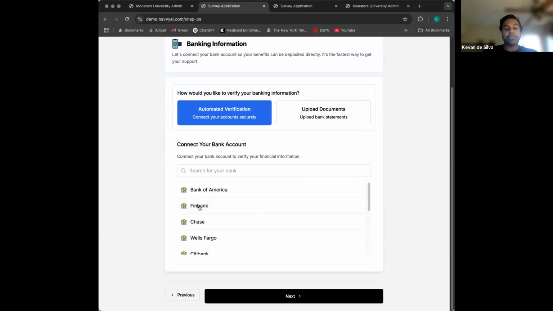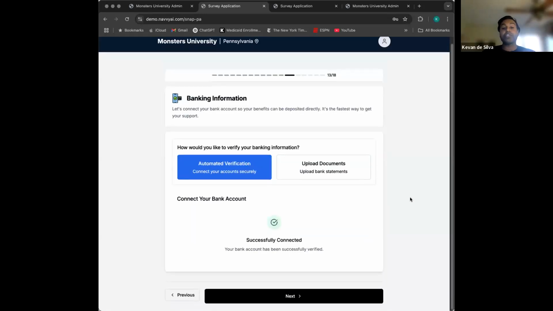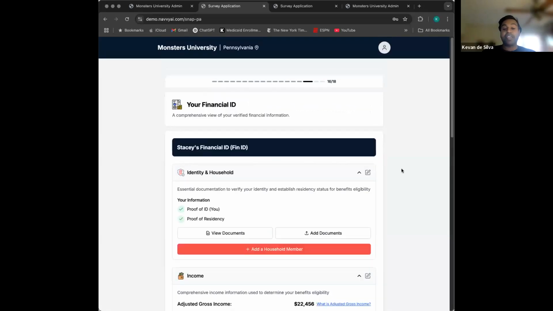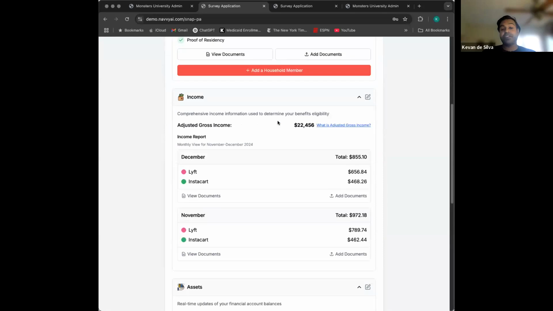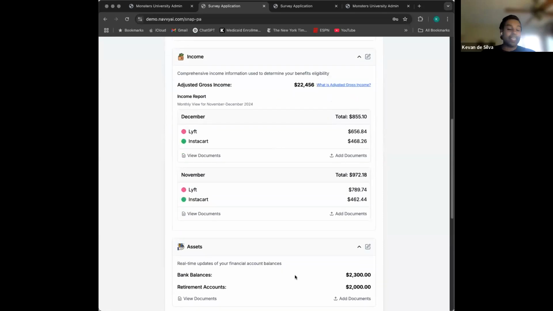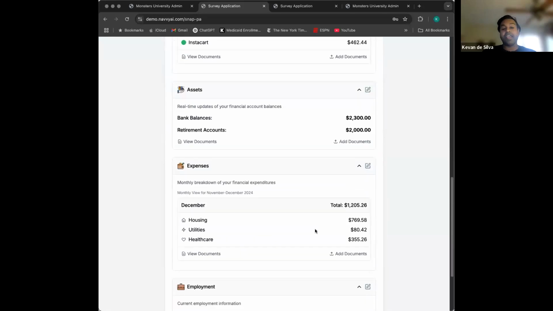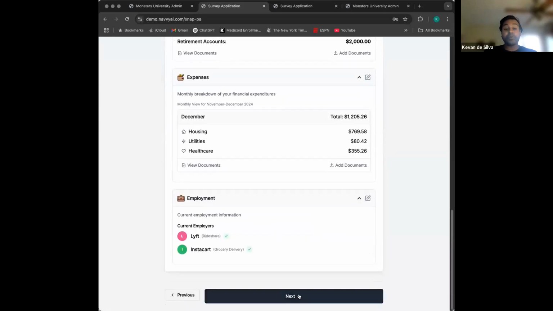So Stacy banks with FinBank, which you're going to see here. Just like you would log in with your bank, it'd be stacy@gmail.com. This is her login credentials. She'll connect to her bank, and we're able to retrieve all the information from accounts that Stacy has at FinBank. So we're going to be able to see all the information shared through her bank accounts here: bank balances, savings accounts, and retirement accounts that she might have. And here we have listed all of her expenses, and we have verified her employment. So she's pretty much ready to go and finish her application.